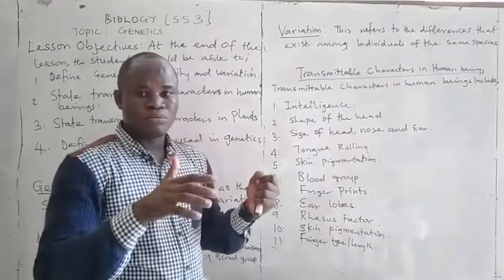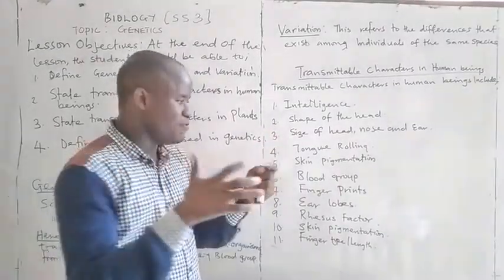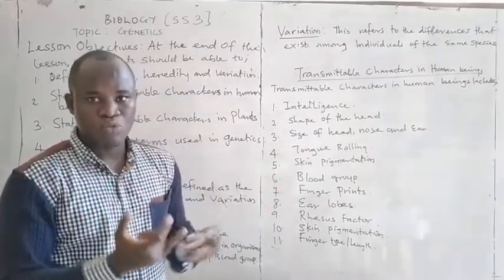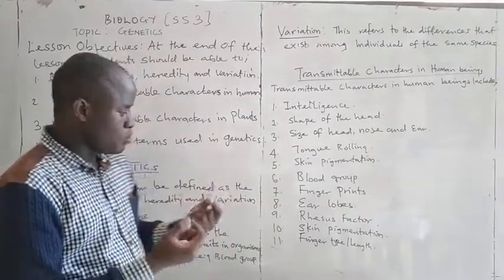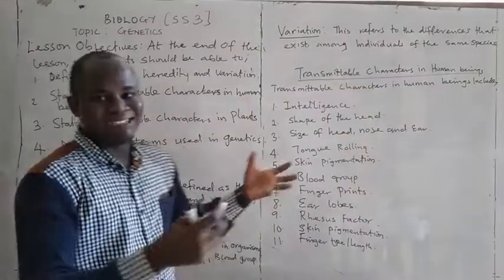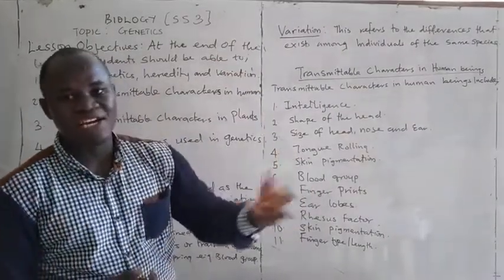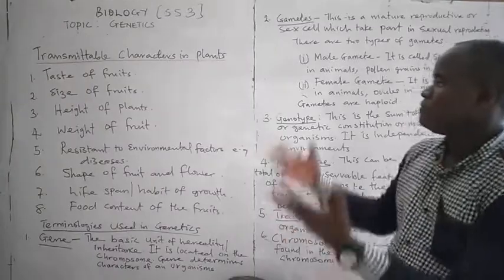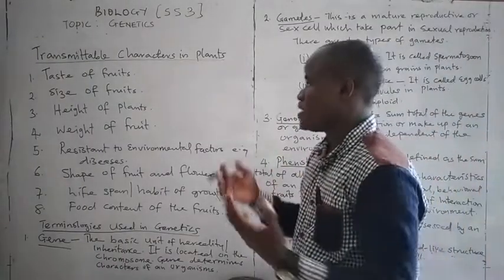We have some set of individuals with extra toes, with extra fingers. We have some people with long fingers, short fingers. These are the characters that we inherit from our parents. Okay, transmittable characters in plants.